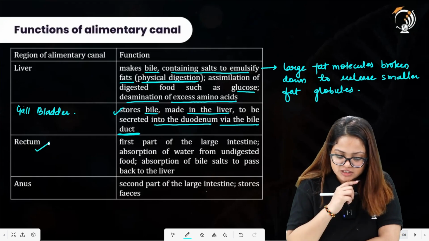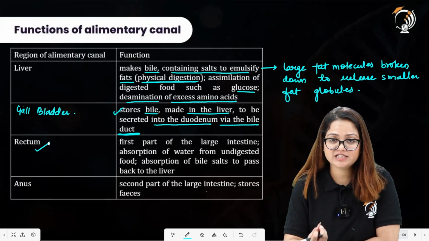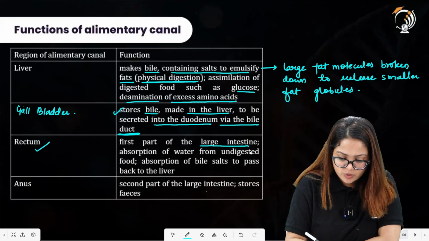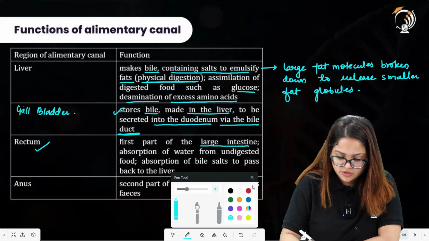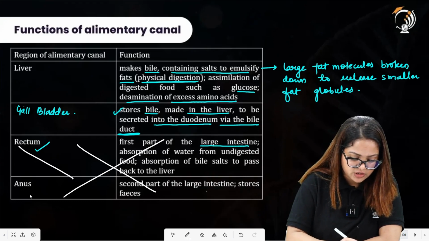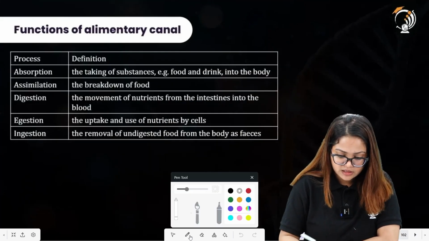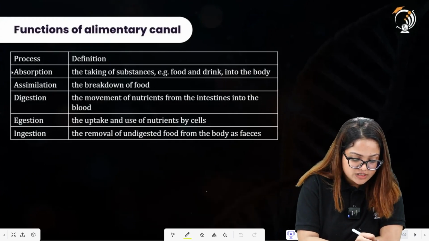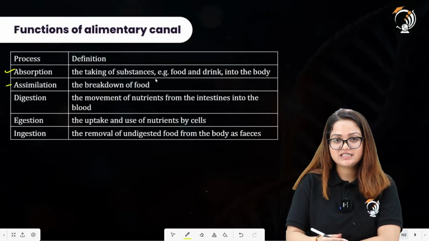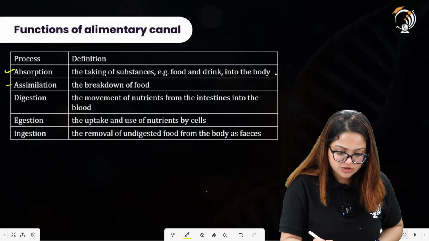Now rectum is the region where the undigested food material is stored until there is an urge to pass these food materials out from the body. First part of the large intestine over here, absorption of water from undigested. All right, so let us cross this particular segment over here. We will study about that in the large intestine part. Do not study about this. Process and the definitions are provided in this column. Absorption, taking the substances and absorbing it into the bloodstream.